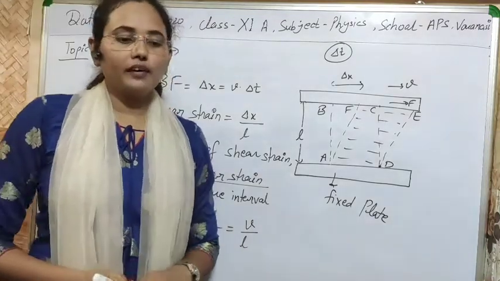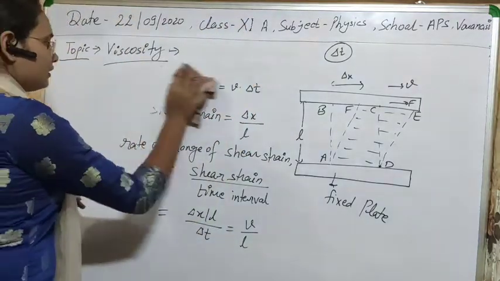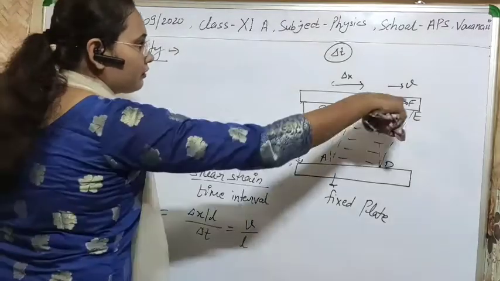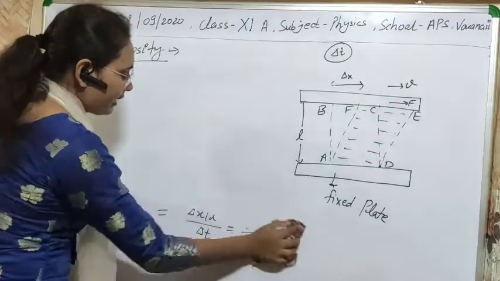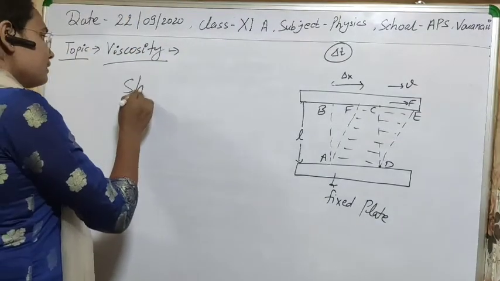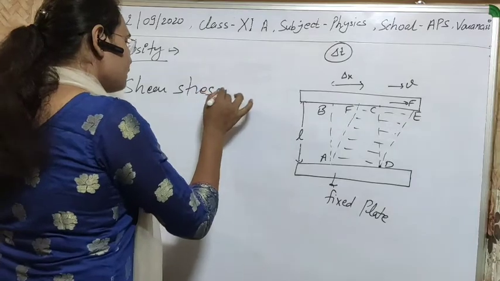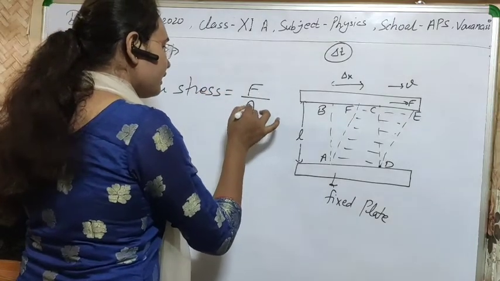Now we can also find out the shearing stress produced in this body due to the application of this deforming force F at this plate. What will the shearing stress be? Shear stress is simply force per unit area.